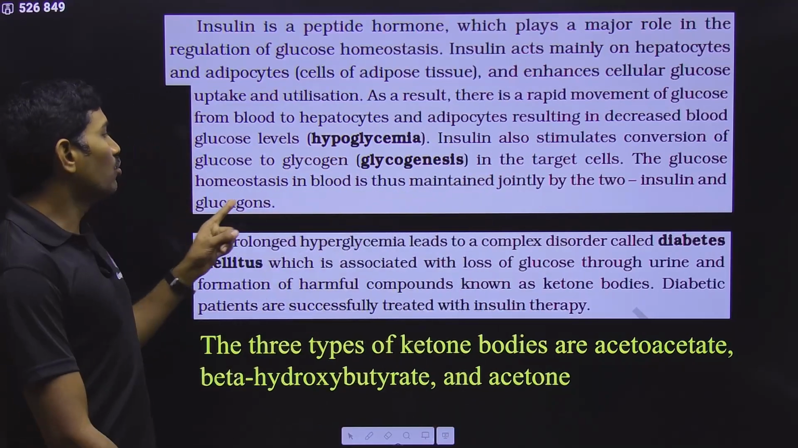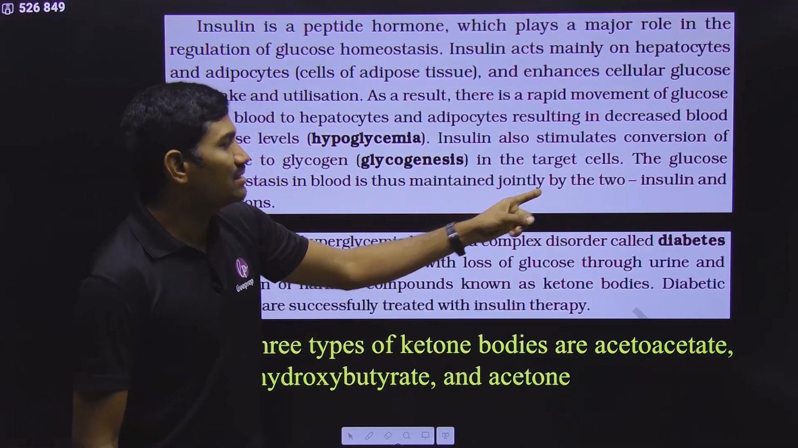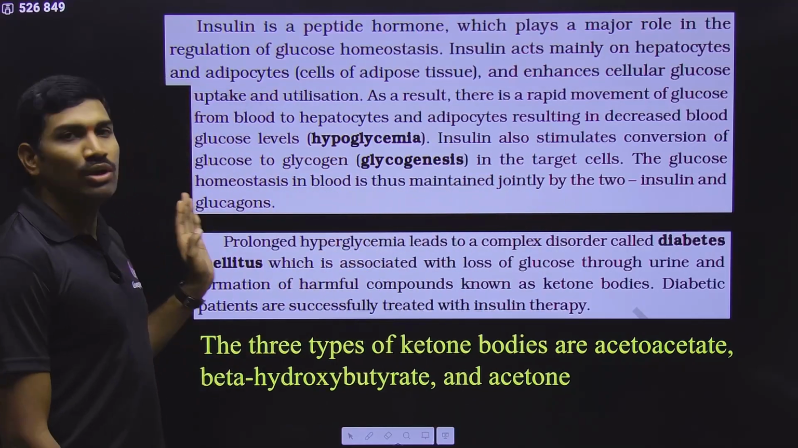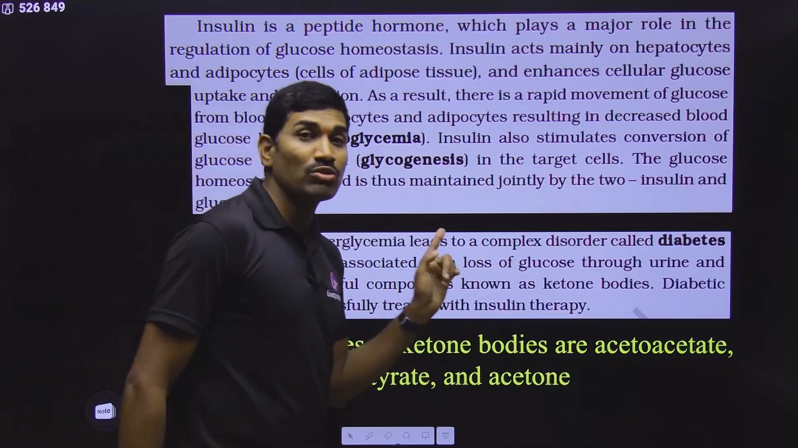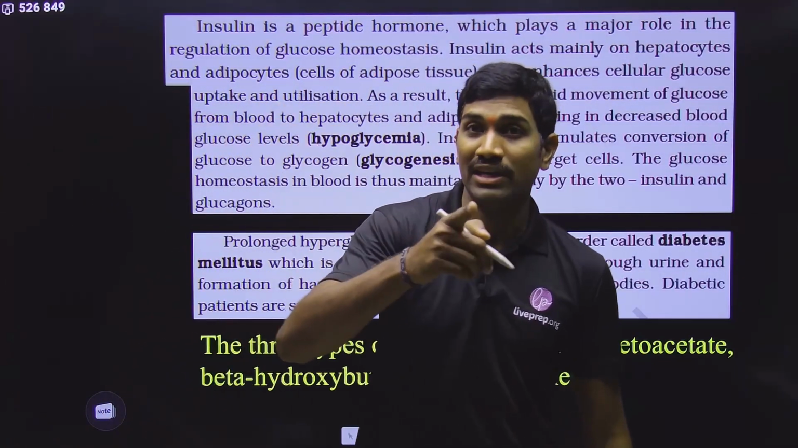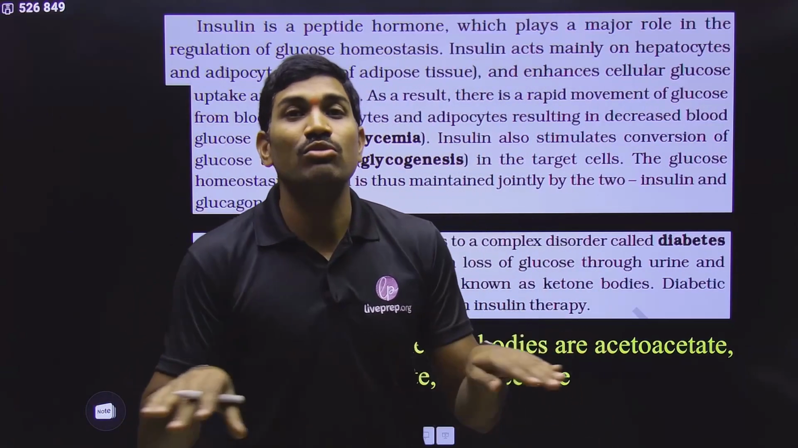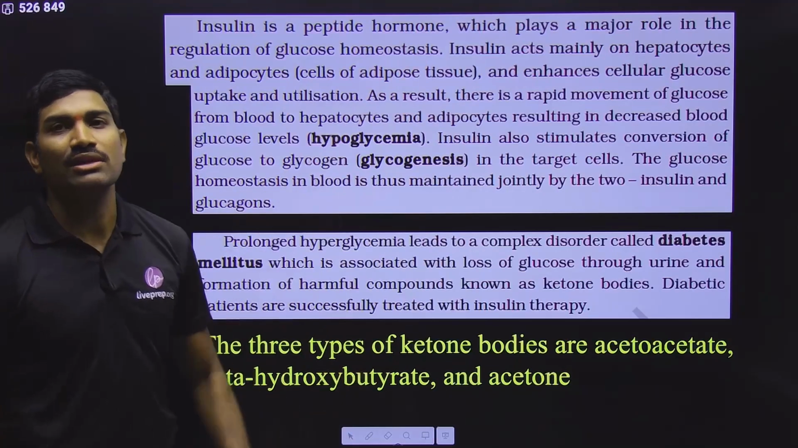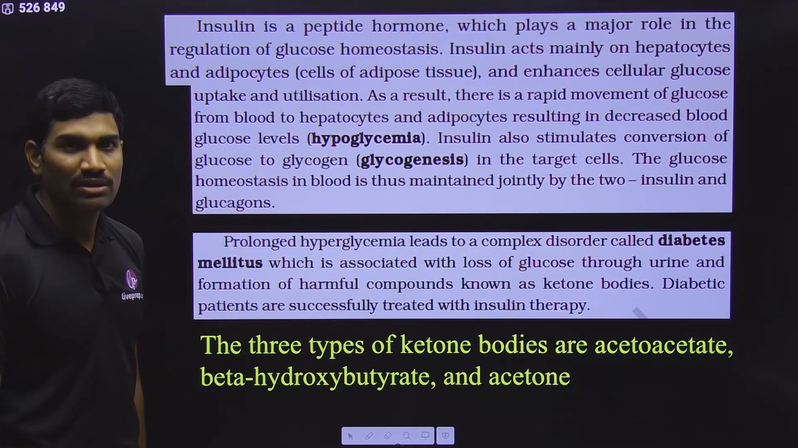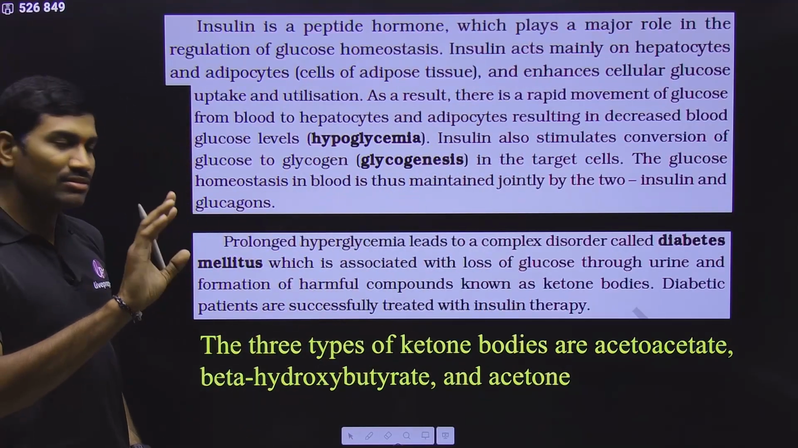Next one, the glucose homeostasis in the blood is thus maintained jointly by the two hormones. What are these? Insulin and glucagon. These are the major things. Not only this, glucocorticoids of the adrenal cortex are also helping in glucose homeostasis. So if you are talking about glucose homeostasis, all these things will come together. Anyhow, at the end of this particular video, I made a separate slide. There I will tell you.